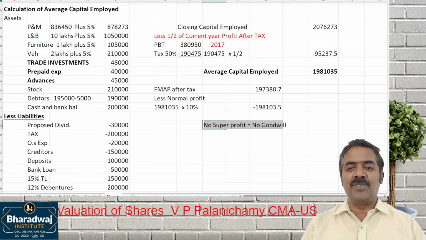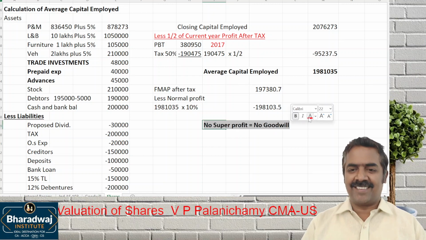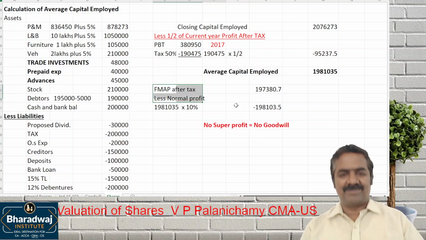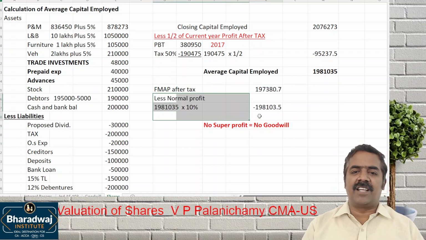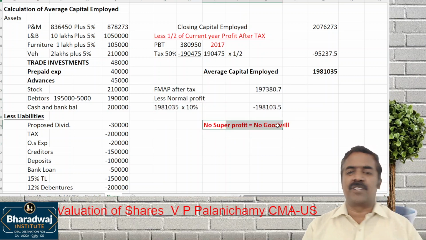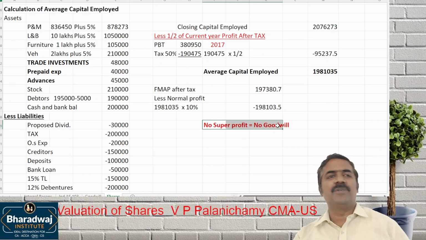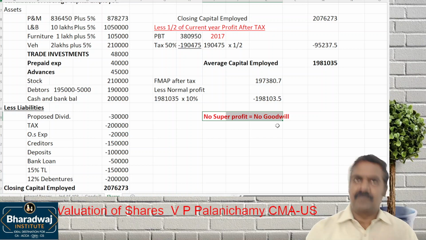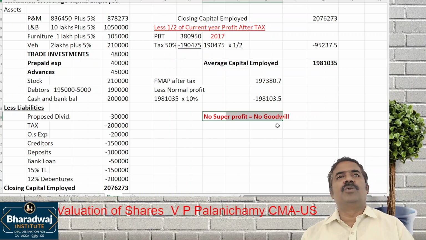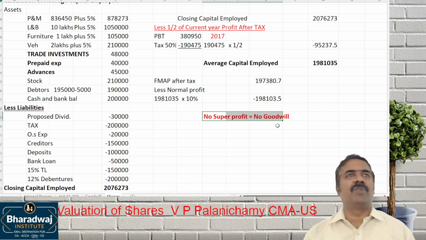We have to work hard and find the answer as no goodwill. Your average profit is less than the normal profit, so no super profit, and there is no goodwill. In your textbook, so that goodwill comes, they would have made a mistake.